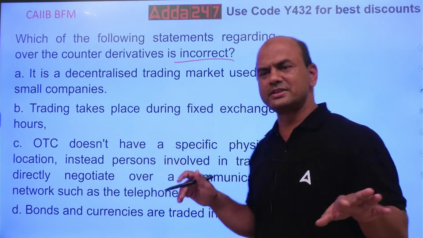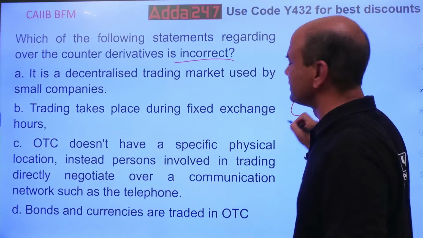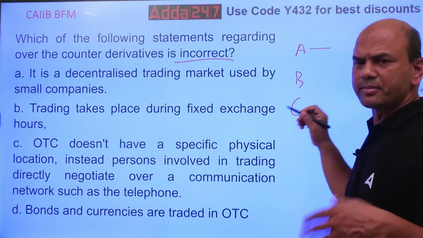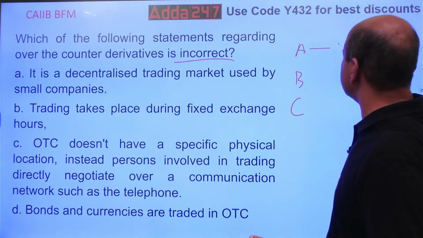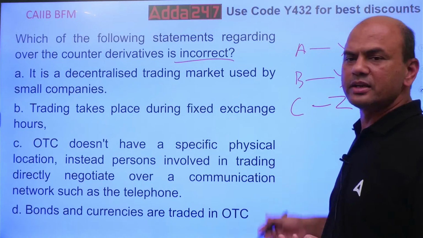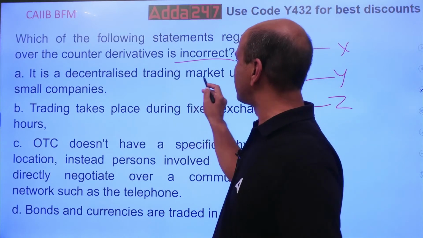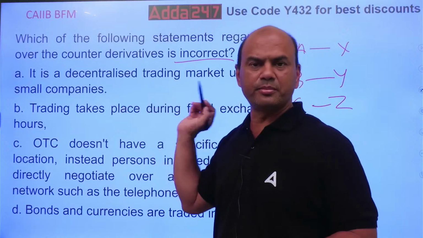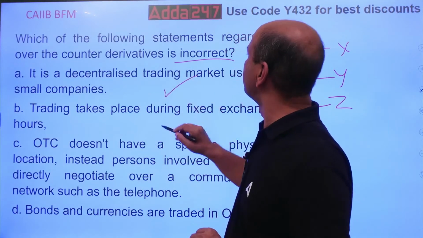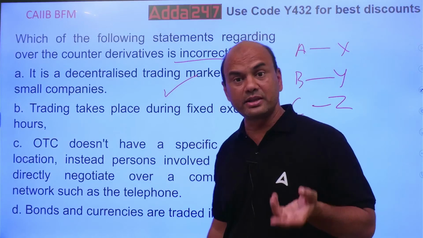Various banks, let's say Bank A, Bank B, Bank C, three banks are there. Each bank will deal with separate customers, customers X, Y, Z. So they will set their own rules. It's a decentralized market. Generally it's used by small companies. True. But what do you want? Your answer should be incorrect.